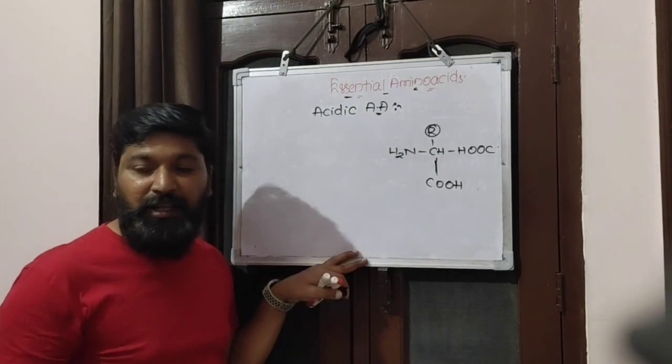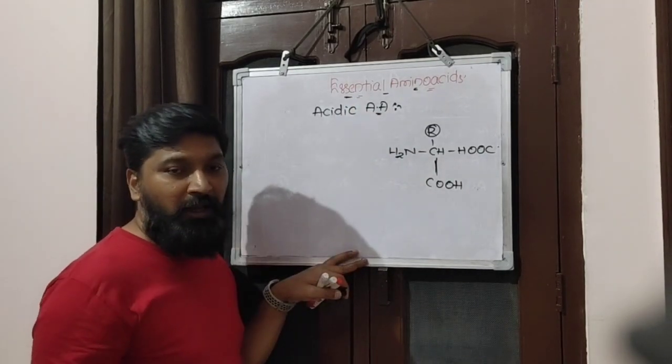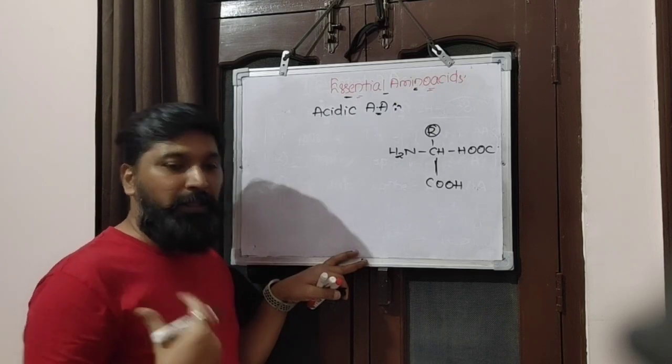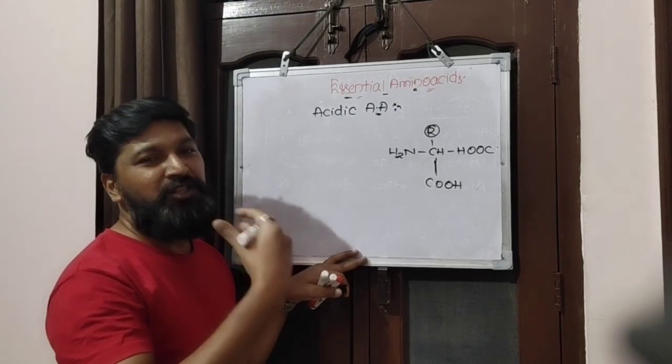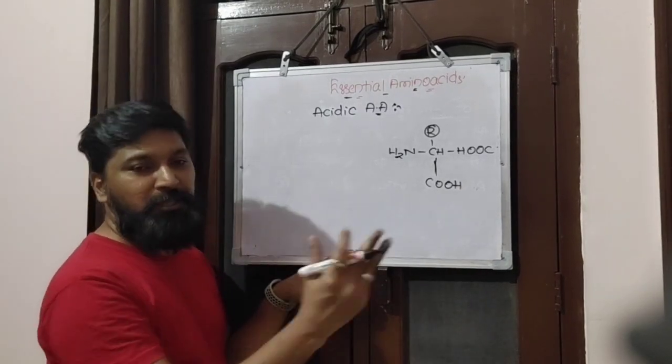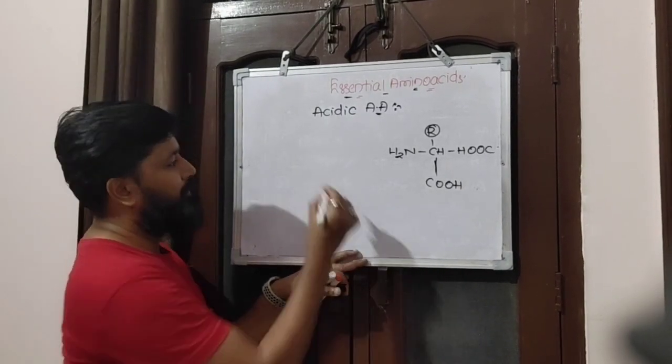All the acidic amino acids belong to the category of non-essential, because our body can prepare them by itself. There is no need to take them from the diet, from outside. They are prepared automatically by the body.